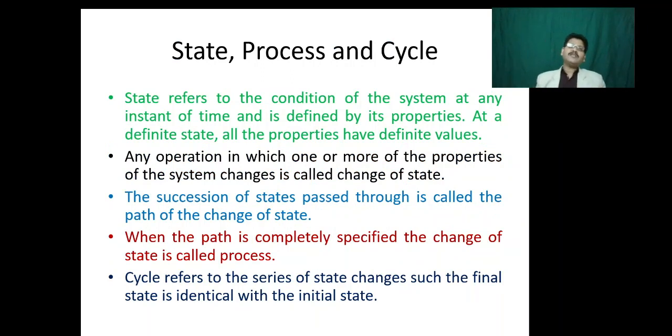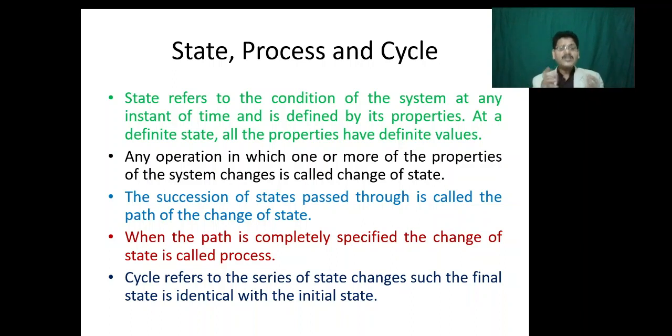Then we'll discuss state, process and cycle. State refers to the condition of a system at any instant of time and is defined by its properties. At a definite state, all the properties have definite values. Any change in one property means it has attained a different state. It is no longer in the same state. Any operation in which one or more properties of the system change is called a change of state.